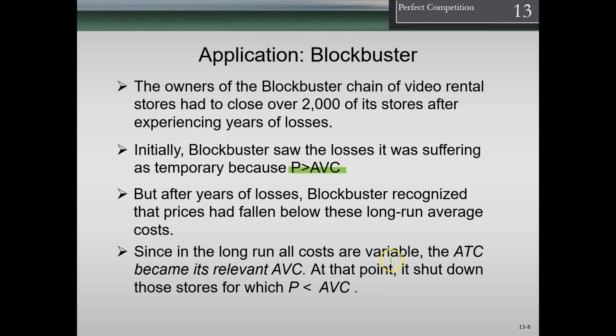So if we had sustained losses in this way and the demand wasn't going to go back up, they had to at some point say, okay, this is a shutdown point, and therefore that's a time at which a company that was very profitable at one point did have to make that decision to shut down those 2,000 stores.